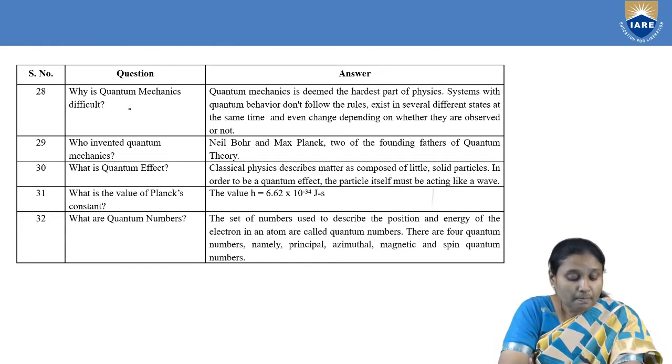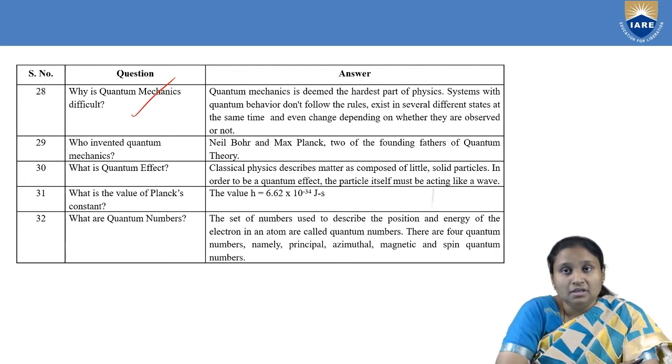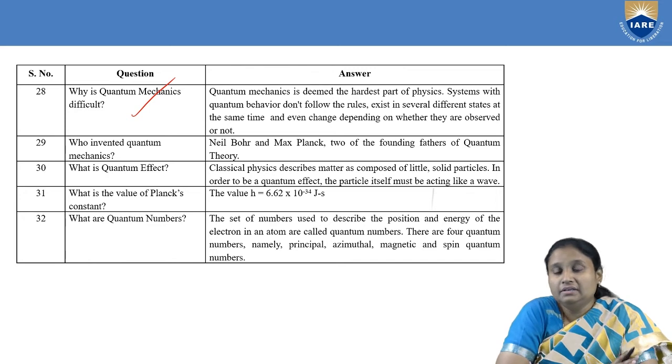Then coming to the next question: why is quantum mechanics difficult? Classical mechanics simply says that bodies move with continuous energy levels. It's a simple concept to explain. But in quantum mechanics, when we talk about discrete energy levels, we find it to be difficult, and also because we are taking atomic dimensions into consideration.